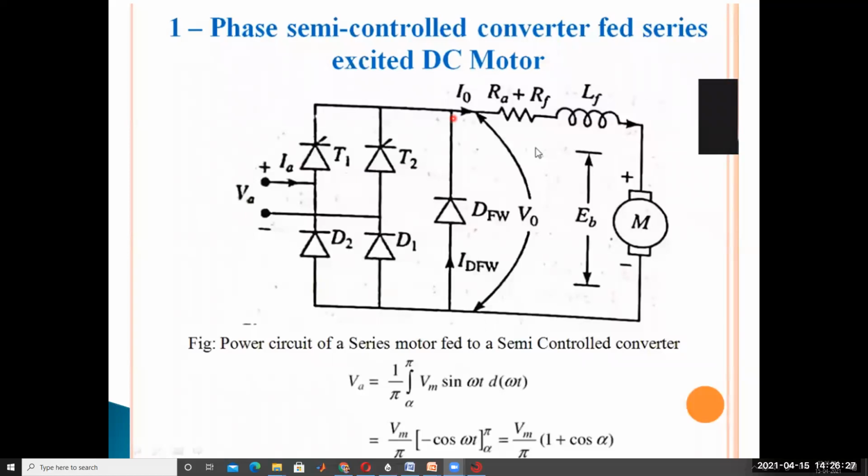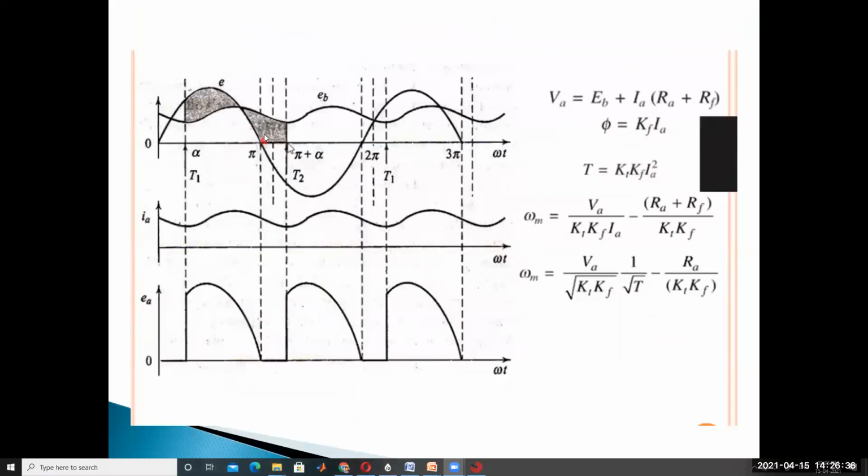What is the time period of the conducting duration? The freewheeling diode comes into conduction from pi to pi plus alpha. So what is the time period here? Pi plus alpha minus pi, that means only alpha. Only for this time duration alpha, the freewheeling diode is conducting.